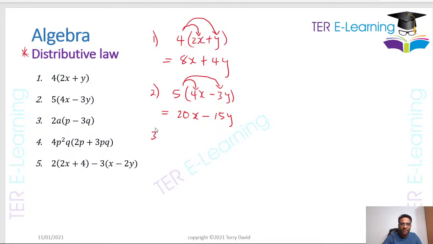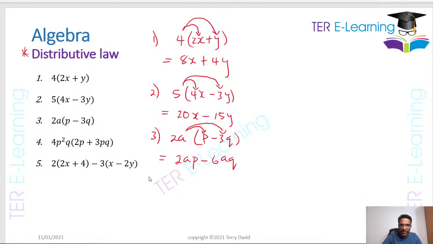Third one, we have 2a multiplied by p minus 3q. Again, draw your arrows if you want to understand what you're doing. So it's 2a multiplied by p and then 2a multiplied by 3q. So 2a by p is 2ap, and then 2a by minus 3q will give me minus 6aq, right? That's how we simplify that.